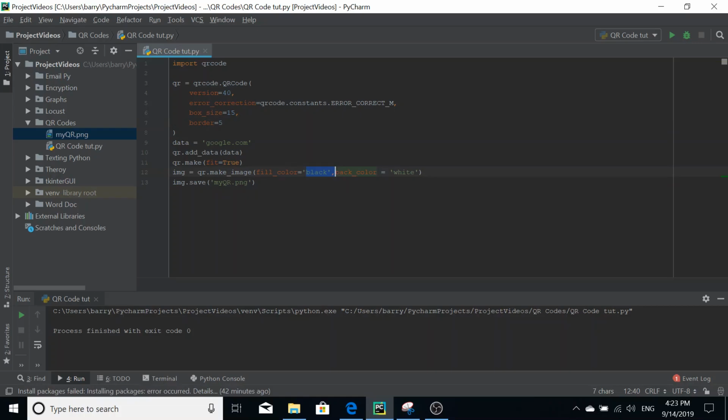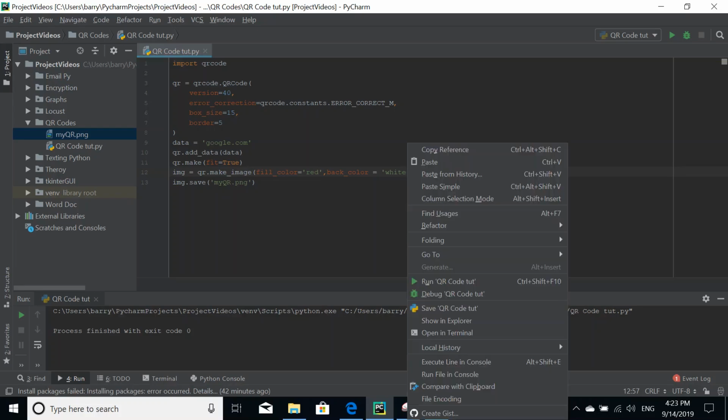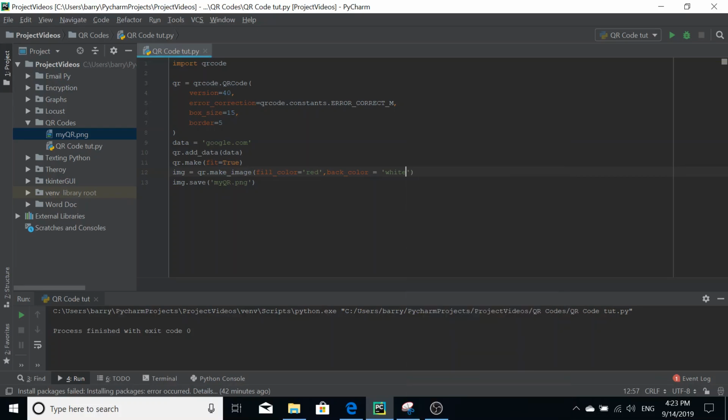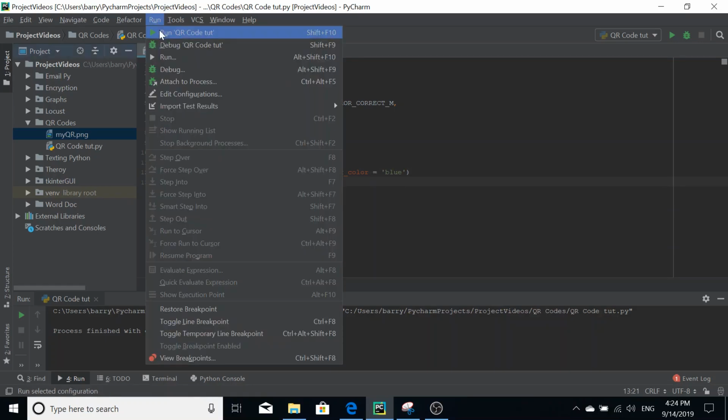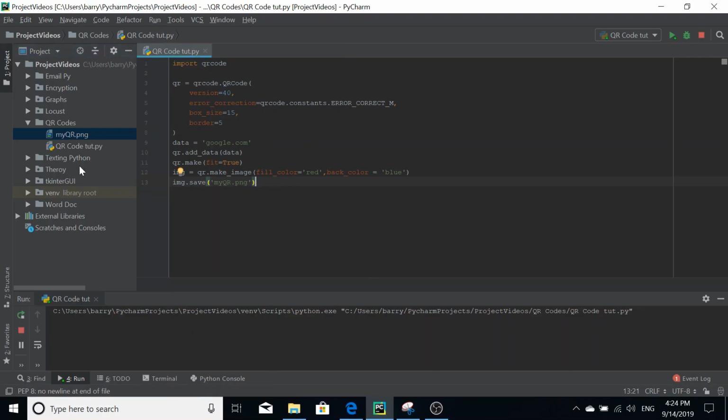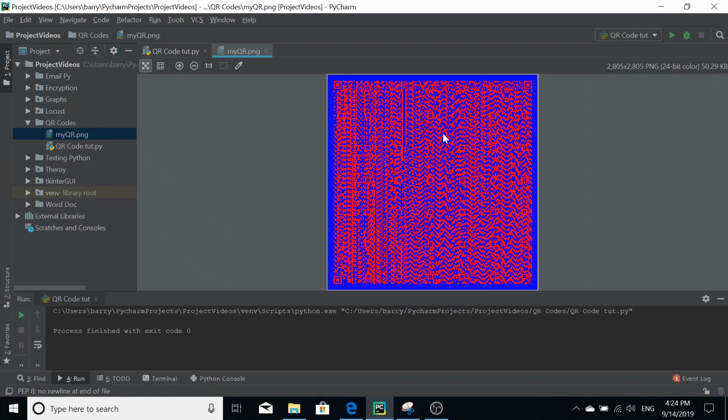These don't have to be black and white. You can make these quite customizable. So any basic color, such as red, and on a blue background, for example, you can do, which allows for a great deal of customizability for the QR codes. You can customize them a lot. There you go. There's the same one in red and blue.